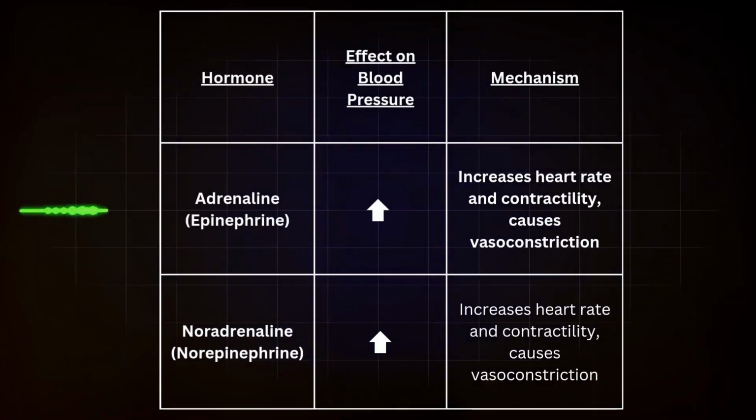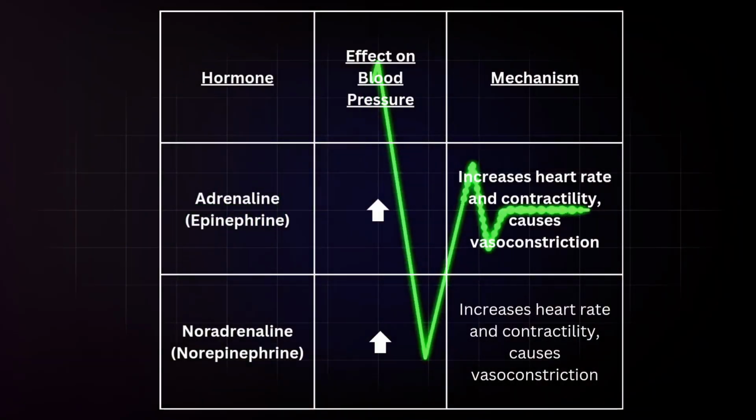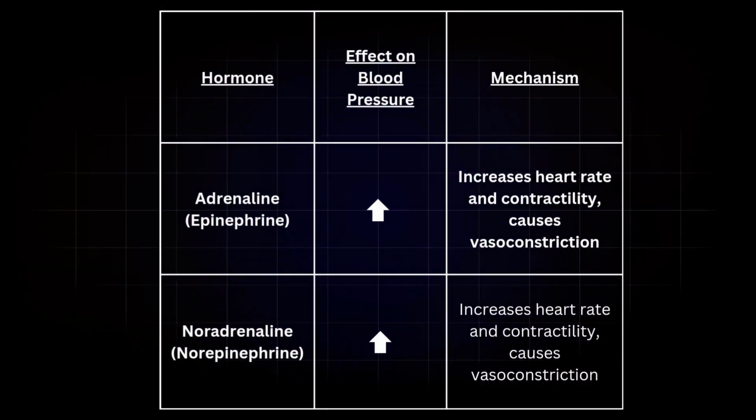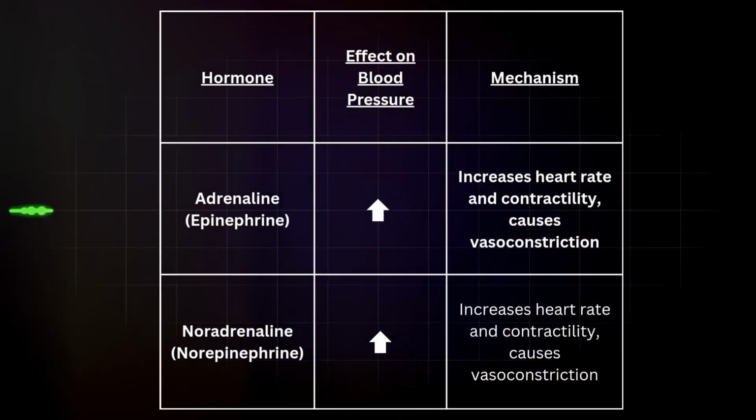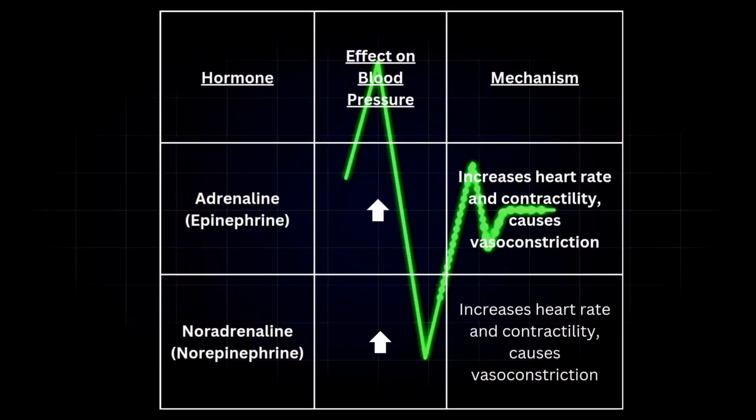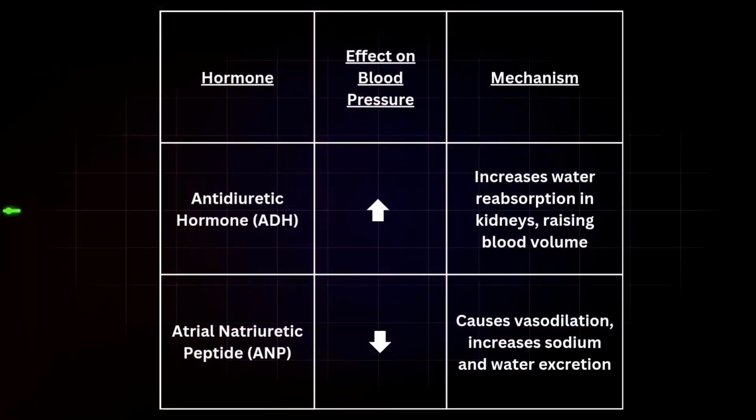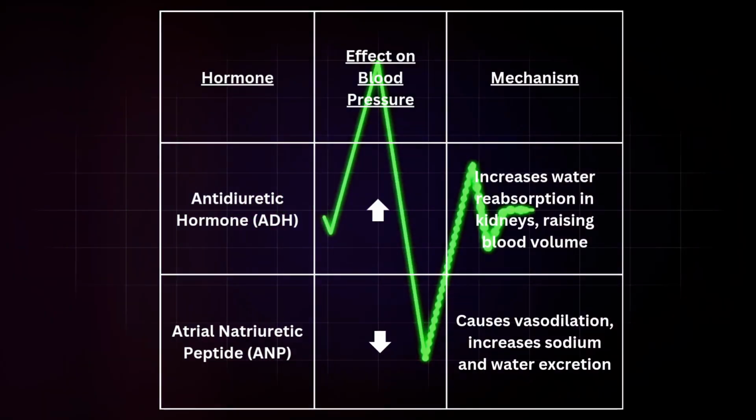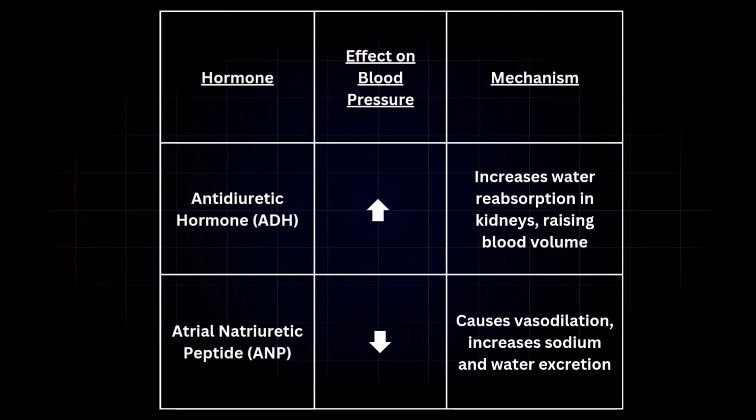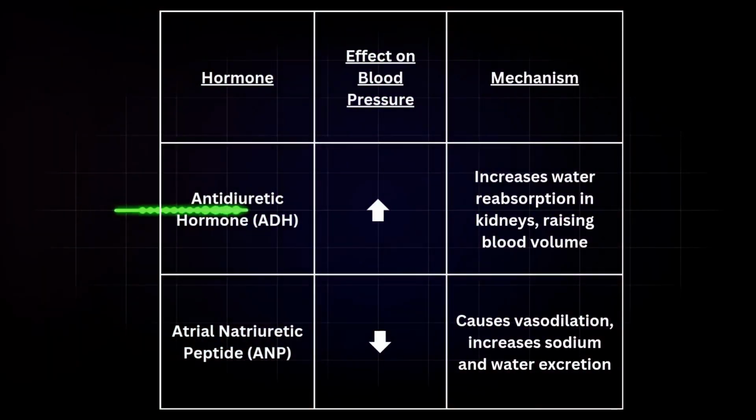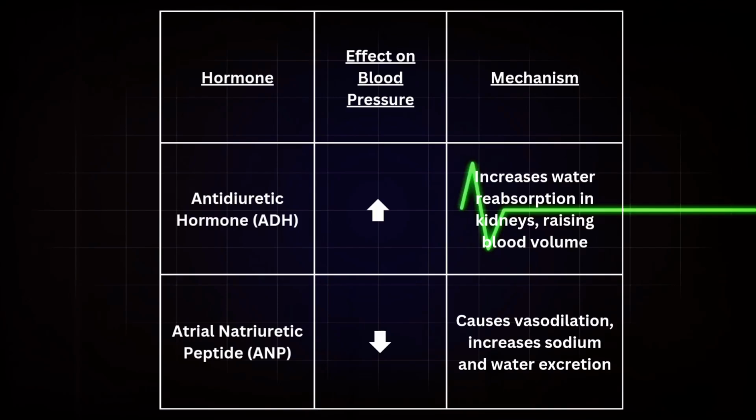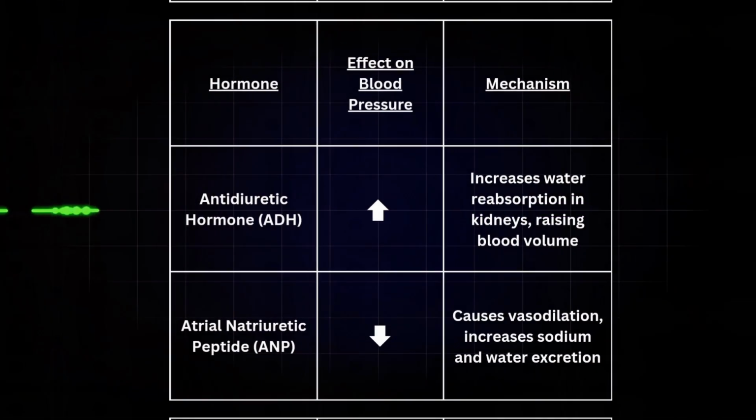4. Hormones. Various hormones influence blood pressure. For example, epinephrine and norepinephrine increase heart rate and cause vasoconstriction, raising blood pressure. Antidiuretic hormone, ADH, promotes water reabsorption by the kidneys, increasing blood volume and pressure. Atrial natriuretic peptide, ANP, promotes sodium and water excretion by the kidneys, reducing blood volume and pressure.